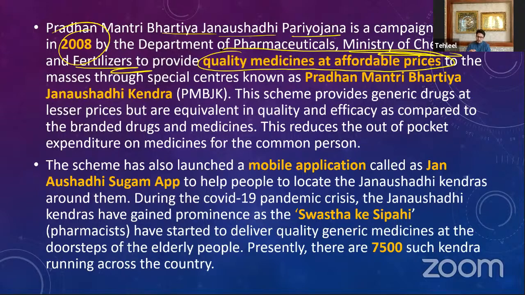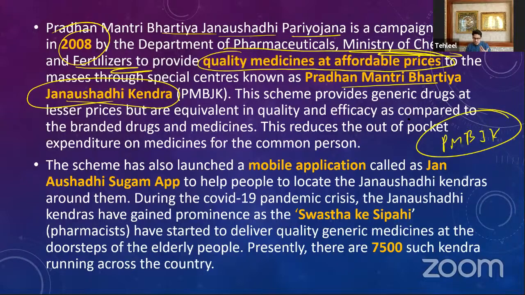Now, how are we going to provide quality medicines at affordable prices? For that, you have created some special centers. Those centers are known as Pradhan Mantri Bharatiya Janaushadhi Kendra, PMBJK. These are special facilities where, if you go, you will get quality medicines at lower, affordable prices. They are not some other drugs. You are getting the same branded drugs, same medicines, but at a lower price and of good quality.